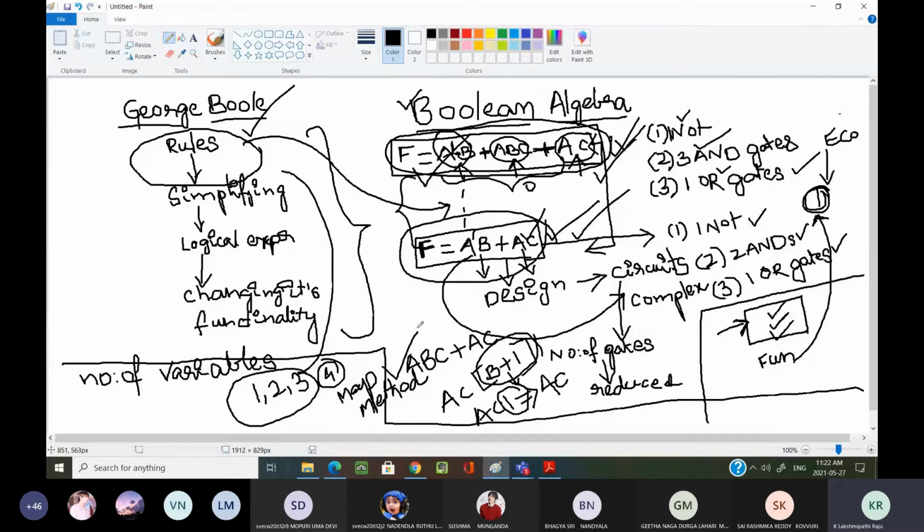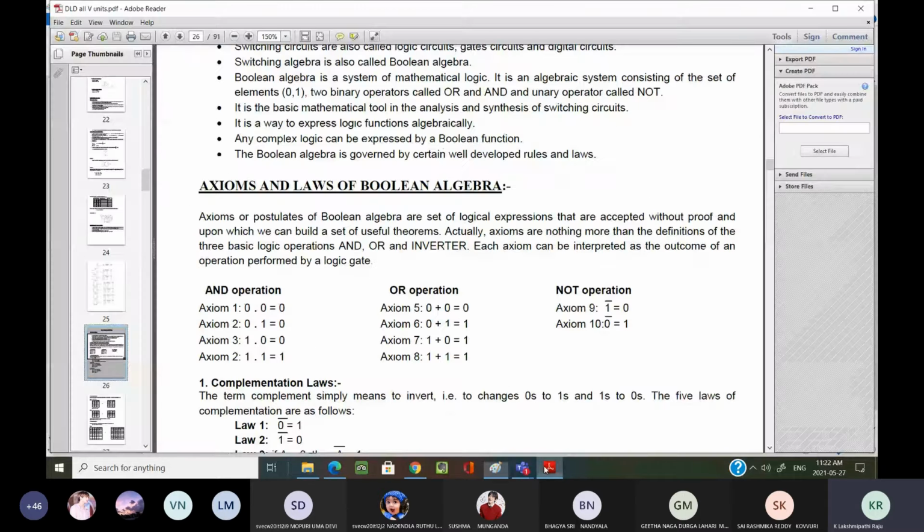That is the basic introduction regarding Boolean algebra, and why we are learning Boolean algebra. Now we are going to see the Boolean algebra rules and some other additional points that are there in the online resources, or whatever content is available with me. Then we are going to see.